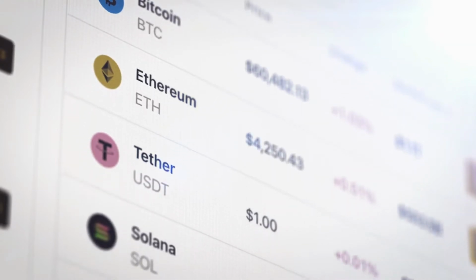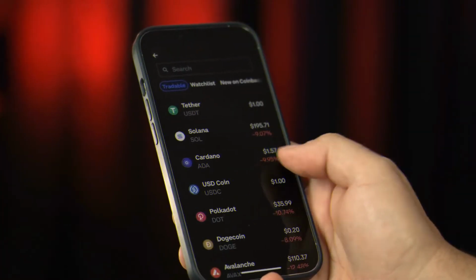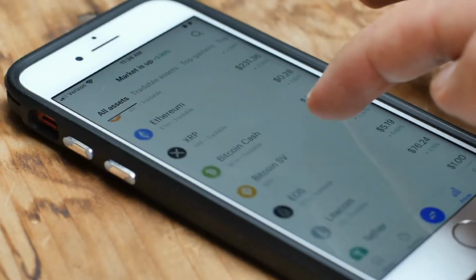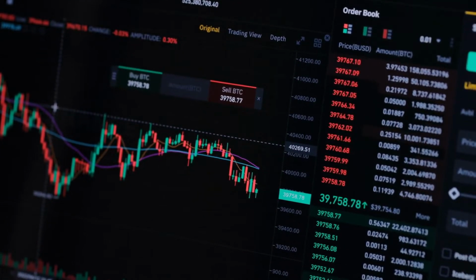Discover crypto arbitrage and how savvy traders on Binance P2P use this skill to generate income. First, look at the coins in your portfolio. Check their prices on a different exchange. You'll notice a slightly different price on each exchange, either higher or lower.